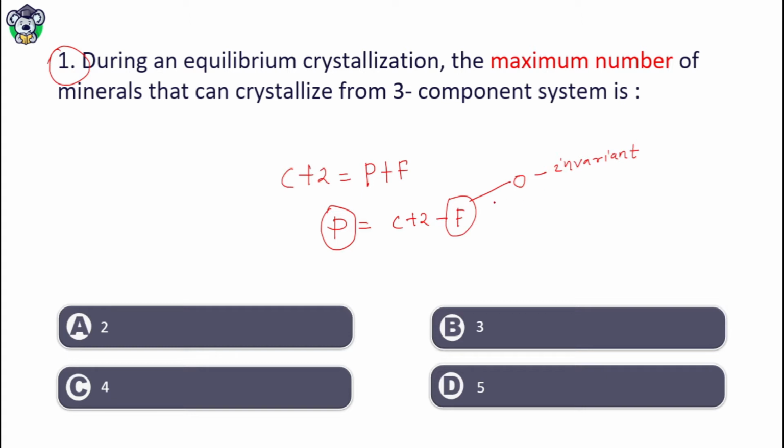That is degree of freedom, or you may say variance. The C value is already given, that is 3, so 3 plus 2 is equal to 5.